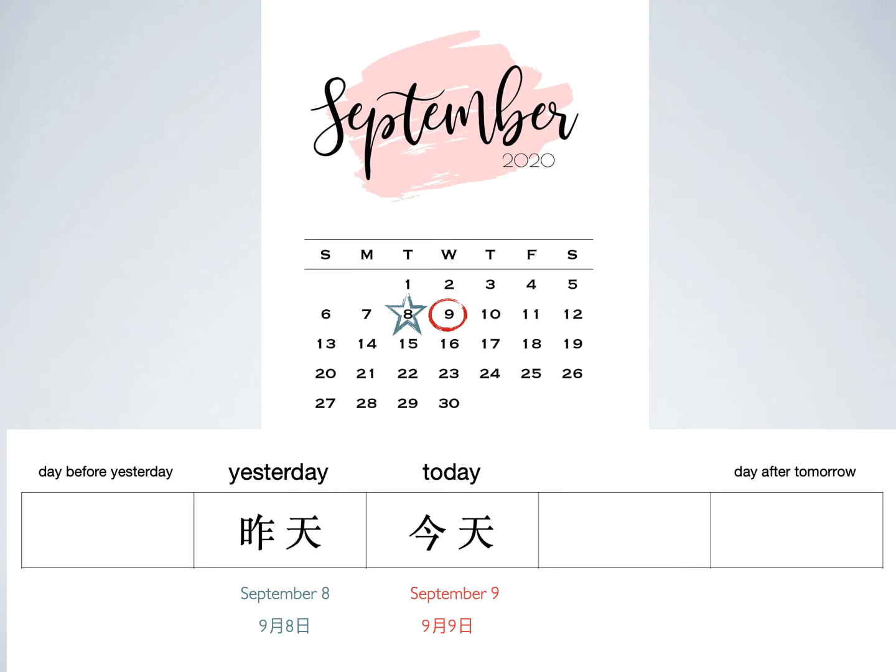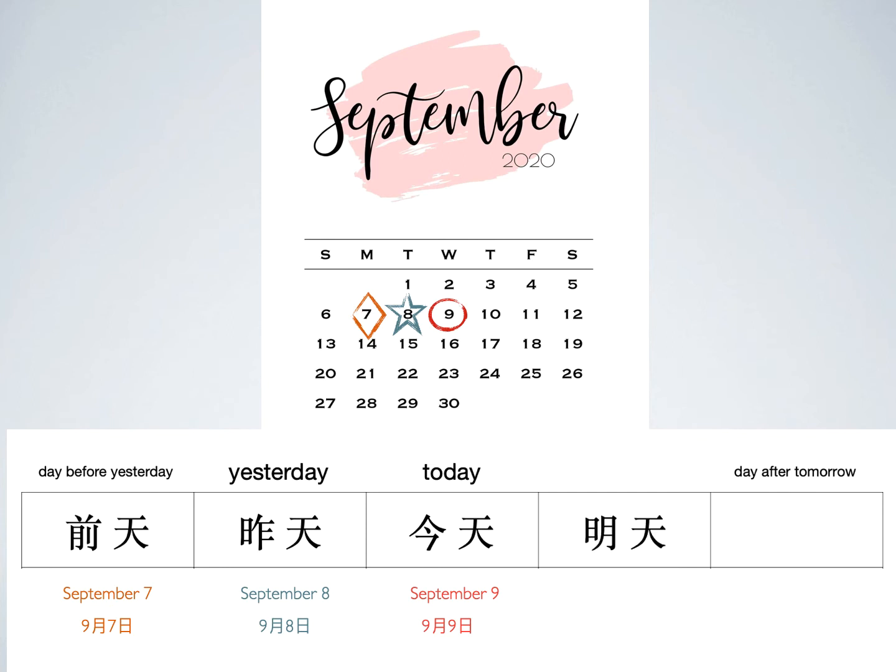Next, we have the day before yesterday. The date here would be September 7th. What is the Chinese word for day before yesterday? 前天，前天。 And what's the Chinese word for September 7th? 9月7日，9月7日。